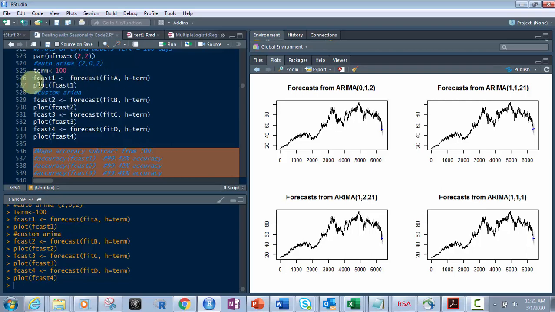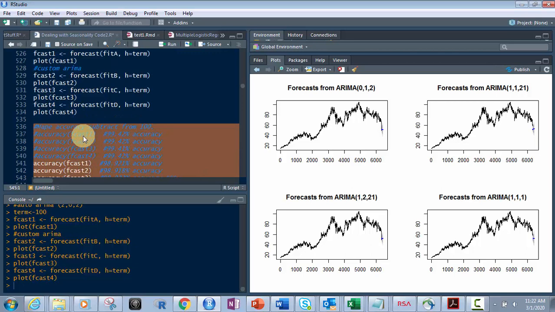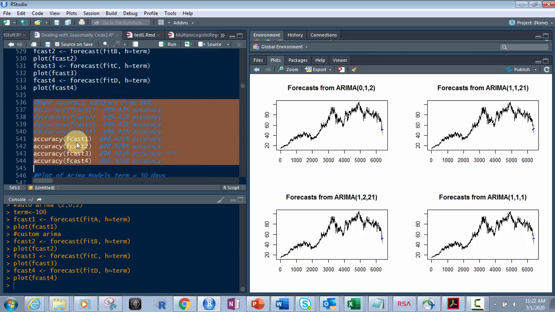You use forecast of that, and it goes to FCAS 1, FCAS 2, FCAS 3, FCAS 4. That's what the code is right here. You can see that. And then it plots each, right? So what I'm going to use now is just the accuracy function on each of these four.